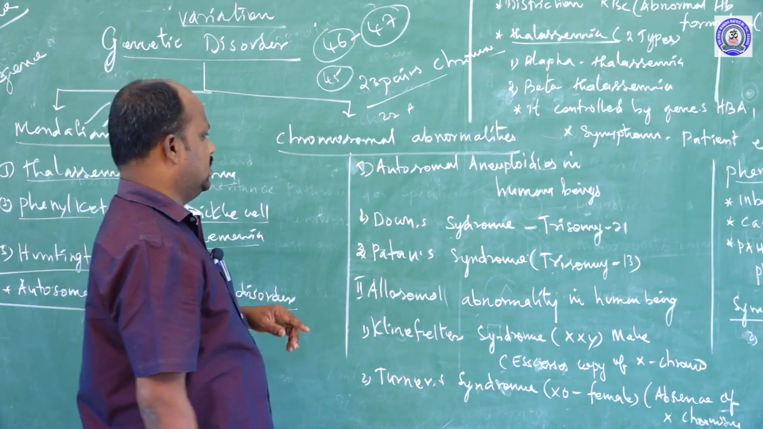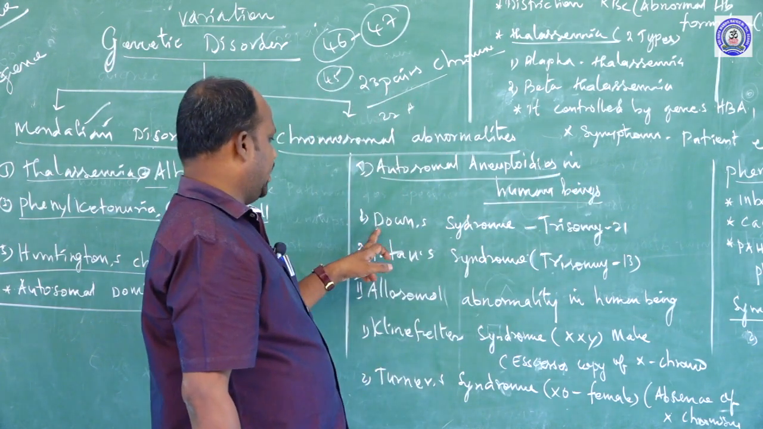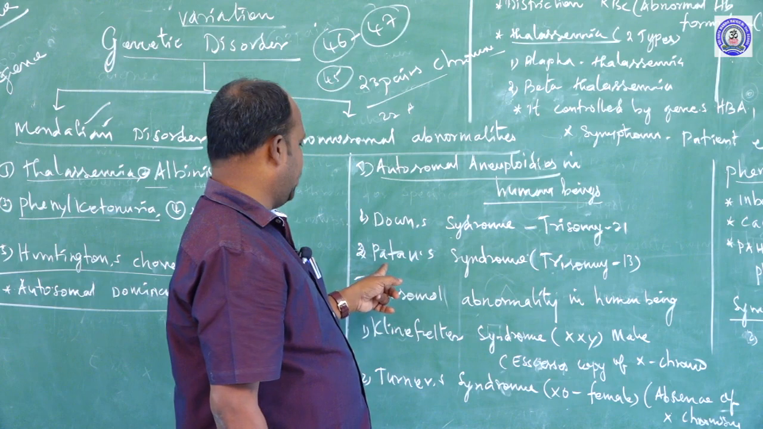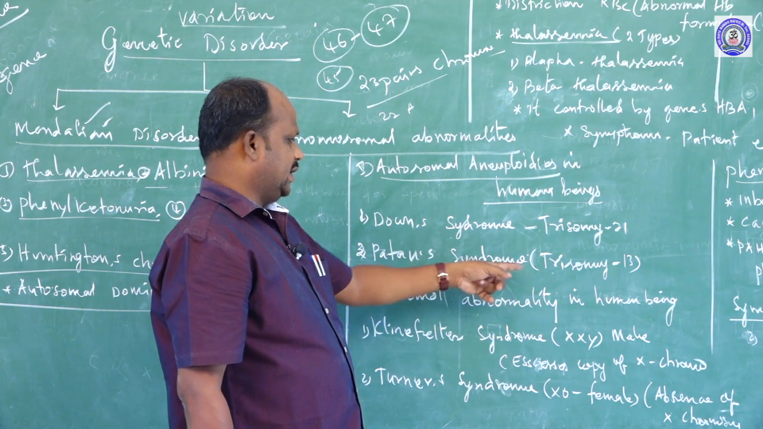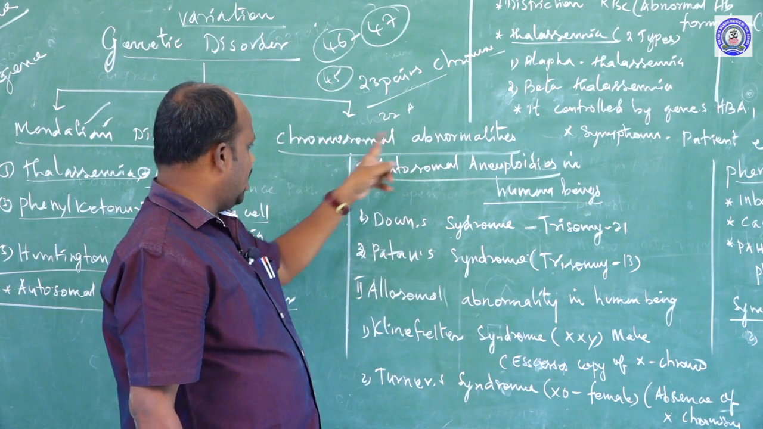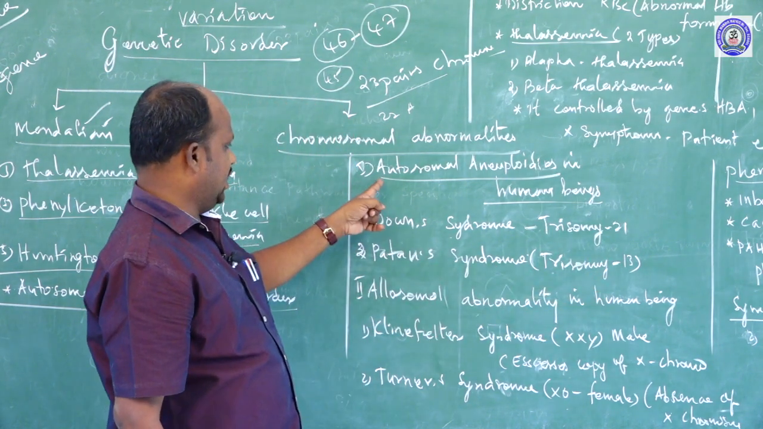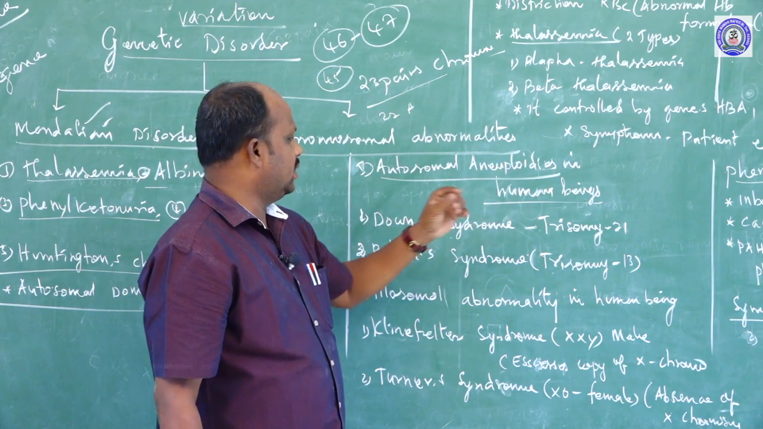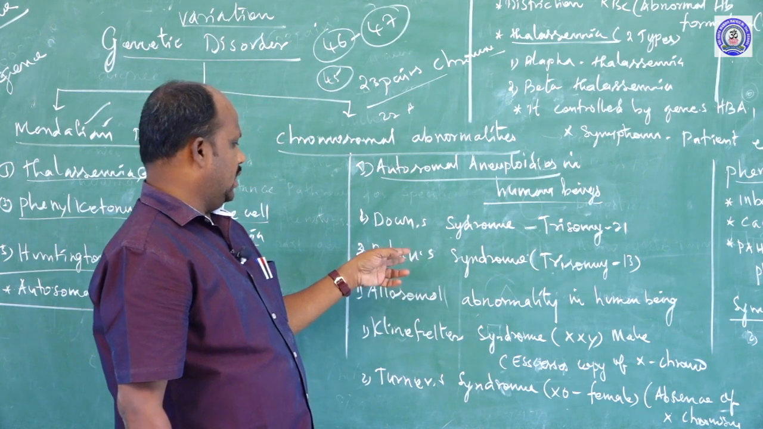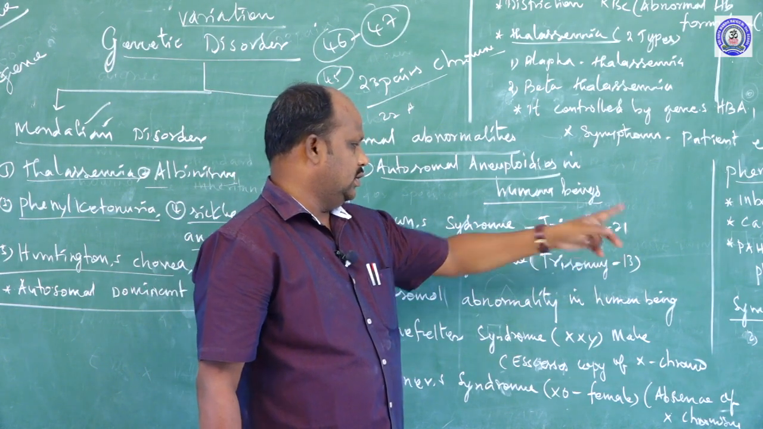The chromosome abnormalities in human beings are called autosomal aneuploidy. First one, Down syndrome, otherwise called trisomy 21. Second one, Patau syndrome, otherwise called trisomy 13. Another chromosome abnormality, the second type, is allosome abnormality in human beings. So autosomal aneuploidy chromosome abnormalities in human beings are Down syndrome, trisomy 21, and Patau syndrome, trisomy 13.